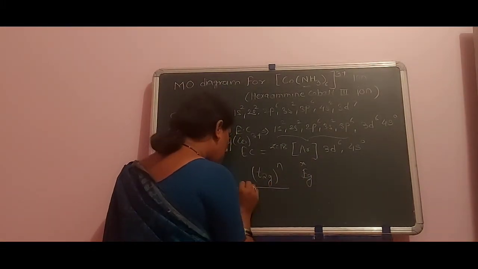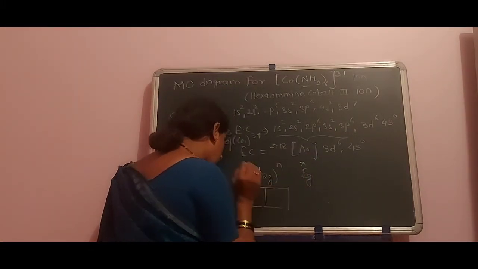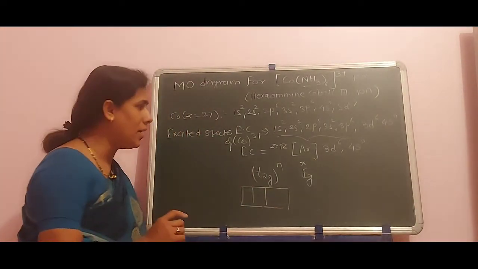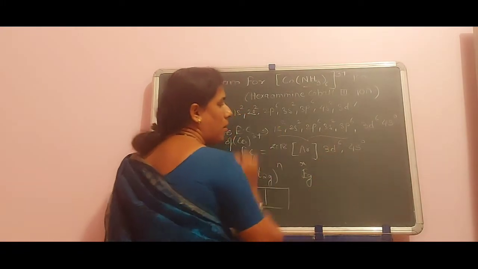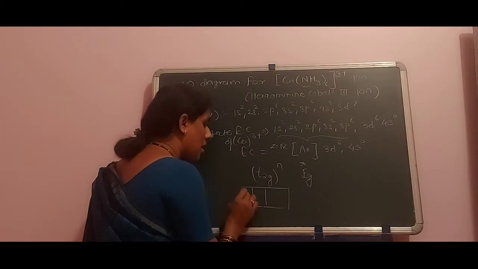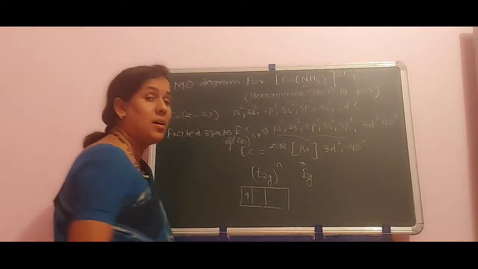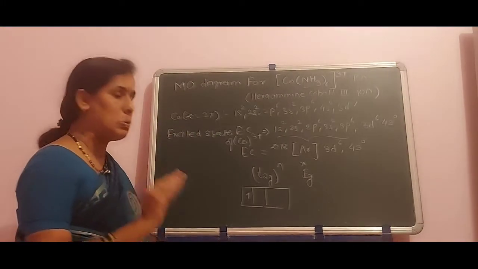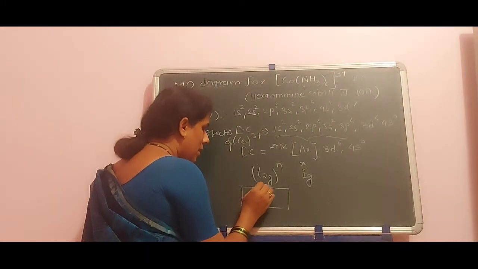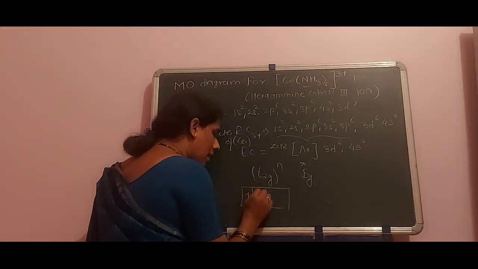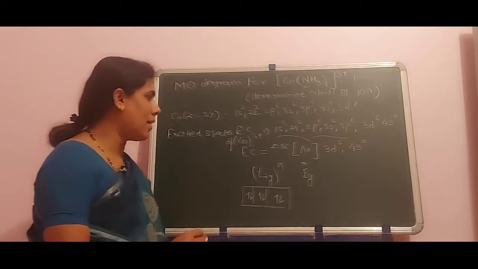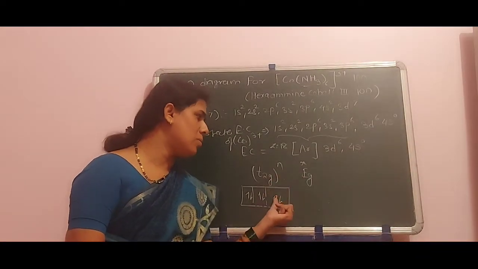Here the t2g orbitals are 1, 2 and 3: dxy, dyz, dxz. How many electrons come from the center metal ion? 6 electrons. These 6 electrons are filled according to a low spin complex, since this is a strong field ligand. Therefore the electrons are only paired in this fashion, and no electron can enter from t2g to eg.